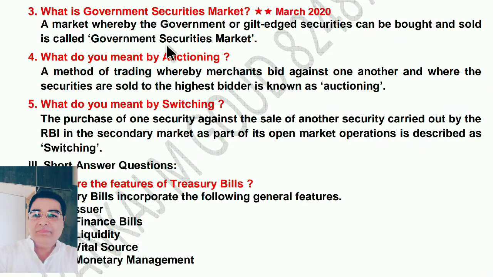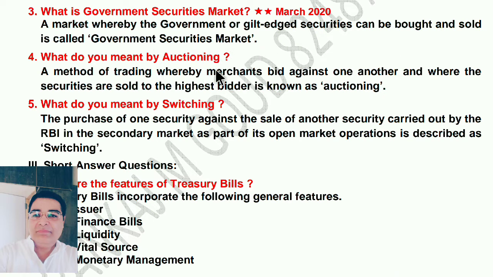Next question. What is government security market? This question has been asked in the half-yearly paper as well as March 20 board exam paper. A market whereby the government or gilt-edged securities can be bought and sold. Bought means purchased. So wherever we can purchase and sell the shares, that will come under government security market. So what is government security market? A market whereby the government or gilt-edged securities can be bought and sold is called government security market.